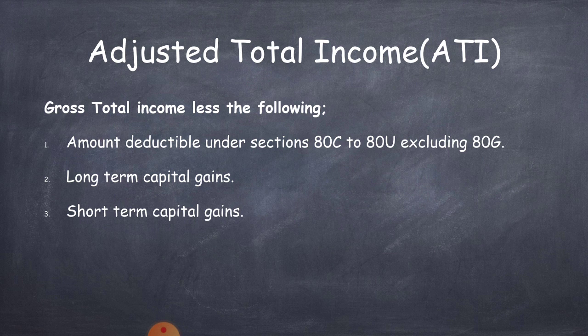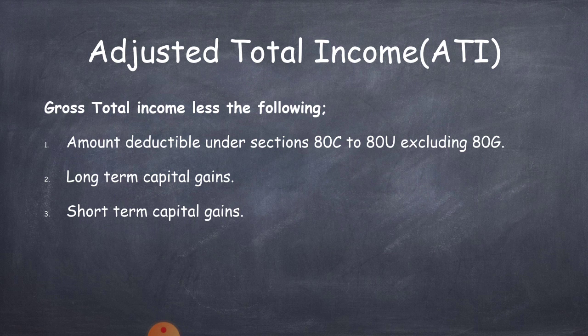So, what is this adjusted total income? Adjusted total income means gross total income less the following items. First one, amount deductible under section 80C to 80U excluding 80G, long term capital gains and short term capital gains.